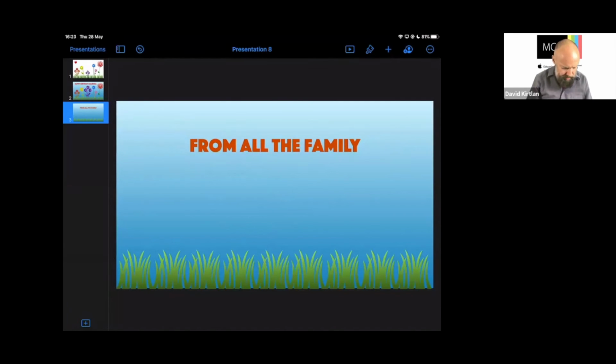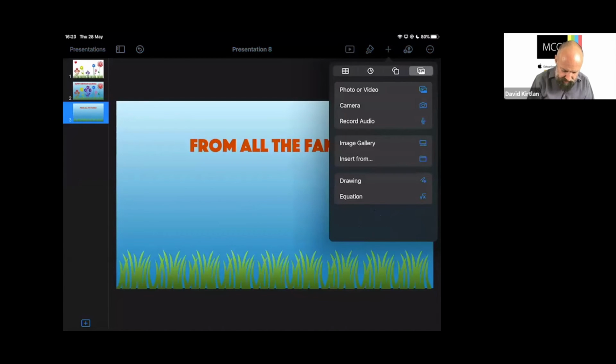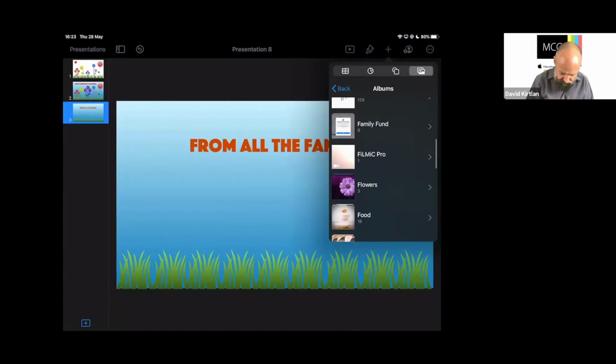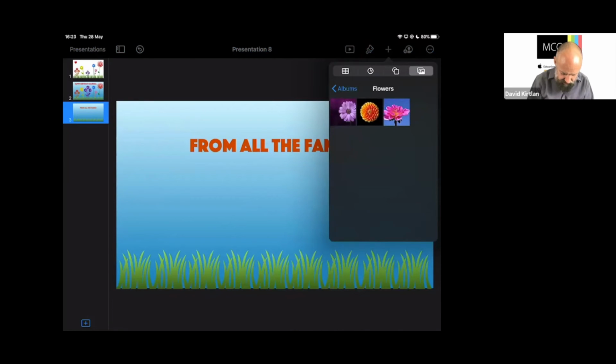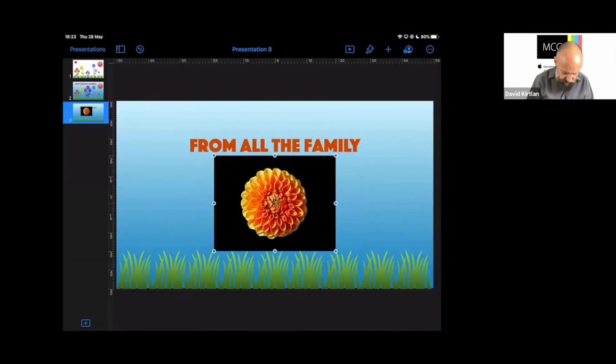We'll do one more thing just to finish it off, which we touched on at the last Keynote session. So I'm going to go back now and add, instead of adding a shape, I'll add a photograph. And I have an album on here of some flowers. So we'll put one of those in just to finish off. I'm going to put this orange flower in, I think. And just a reminder, really, that I've got this flower on here on this black background. We briefly looked last time.